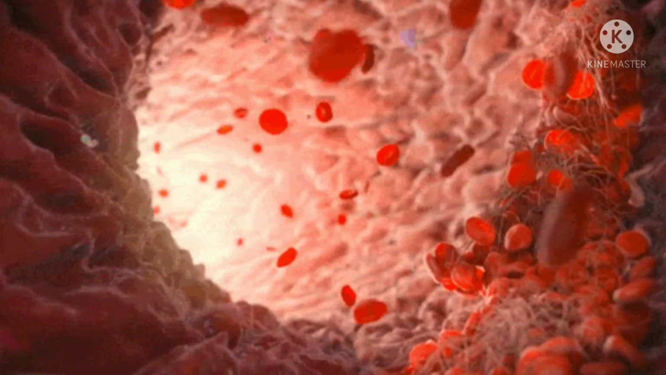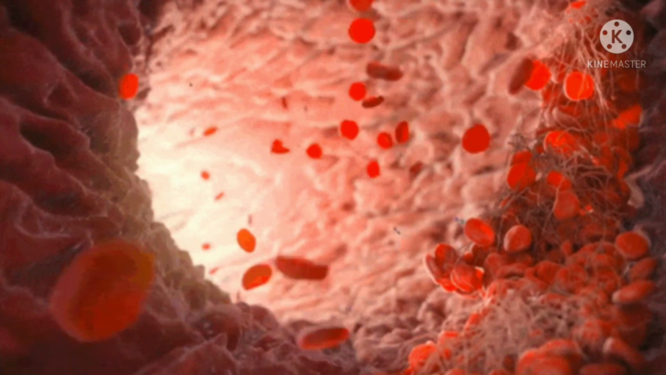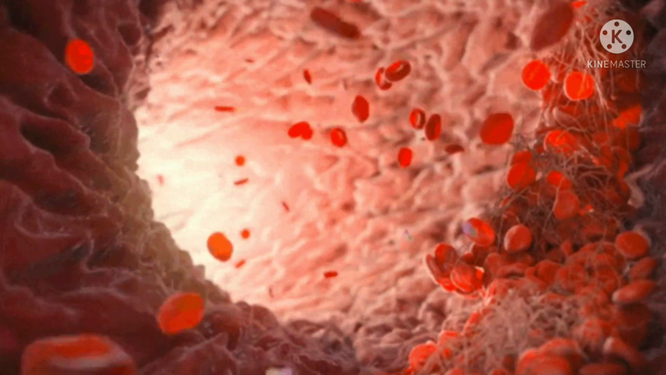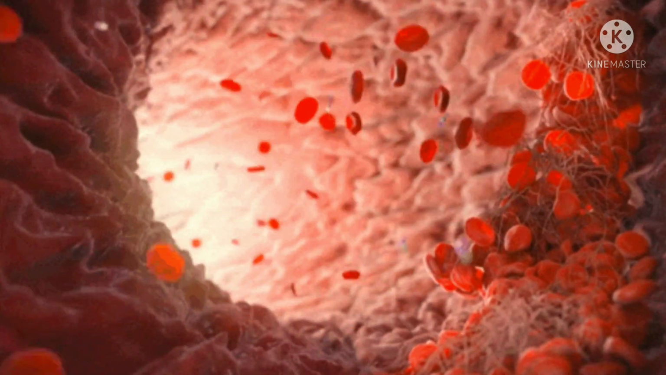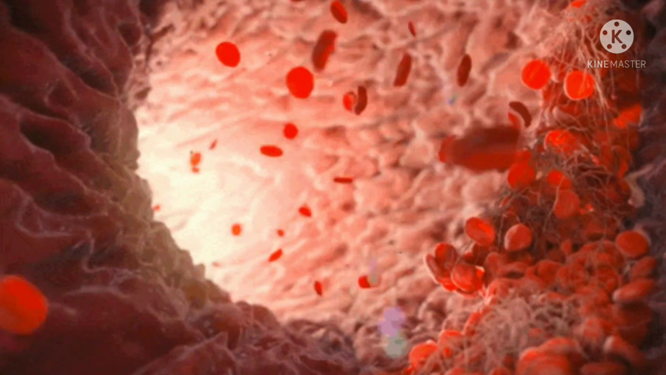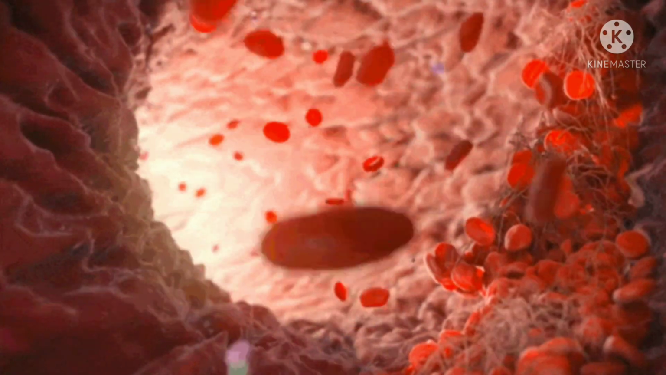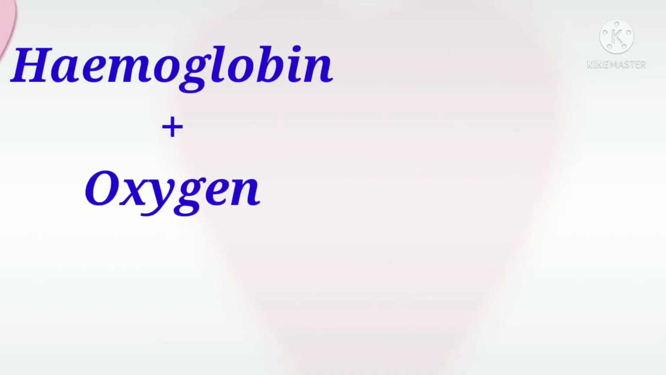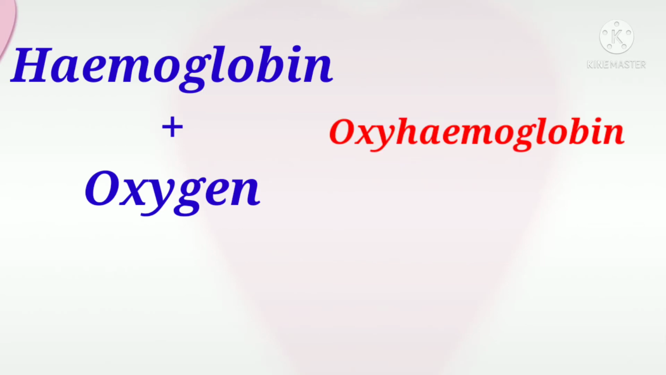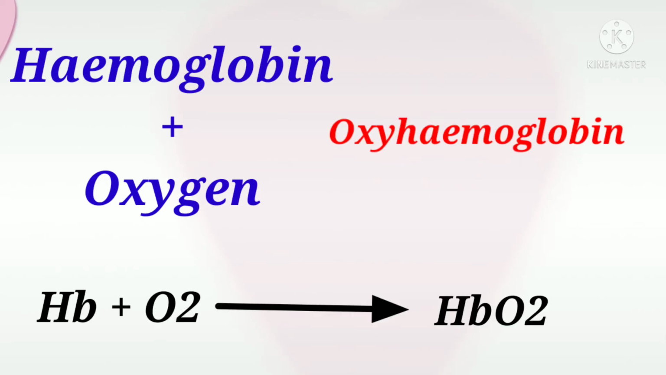Gas transport by blood. Oxygen enters into the blood and is carried by binding with hemoglobin. As oxygen diffuses into the blood, it rapidly combines with hemoglobin to form oxyhemoglobin.